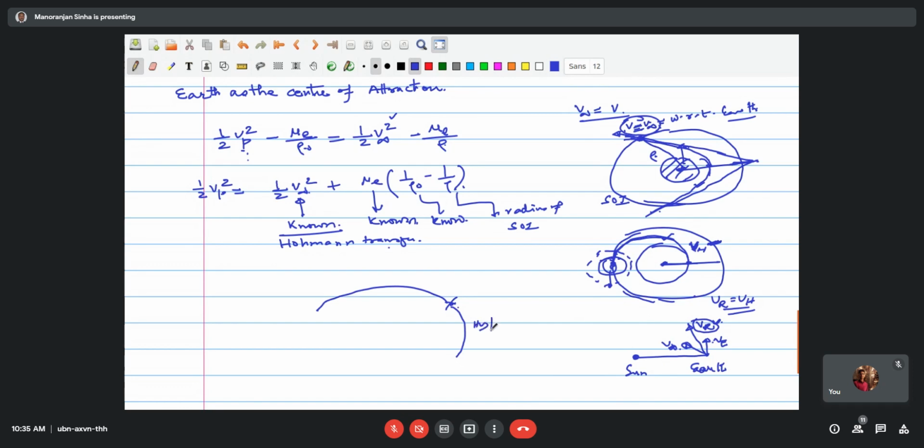One is hyperbolic and one is elliptical, not parabolic, elliptical. If we give parabolic, it will escape again. So this elliptical orbit is defined with respect to the sun, while this hyperbolic orbit is defined with respect to the earth. This is also called the excess velocity, hyperbolic velocity.